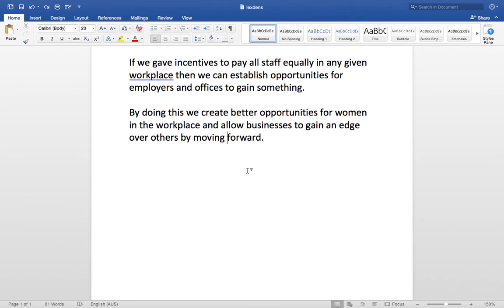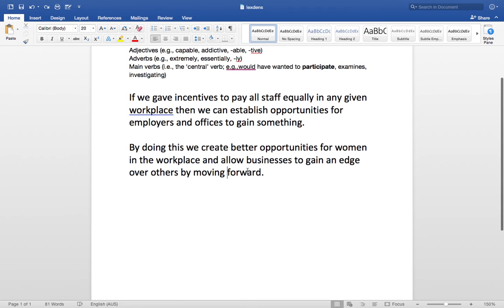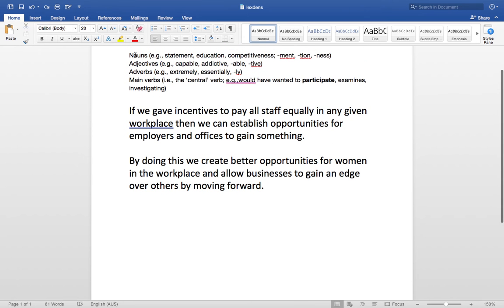Now, when we are calculating for lexical density, we have a bit of a cheat sheet here. We're going to be looking for nouns, for example, statement, education, competitiveness. We're looking for words that might end in ment, tion, ness. So let's get started with that.